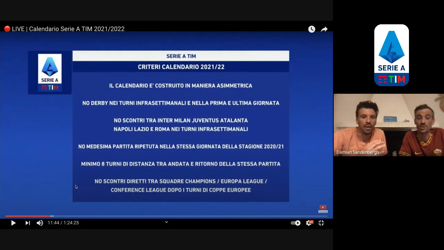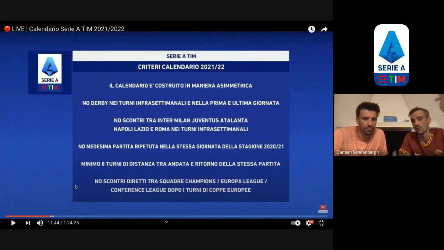Which is cool. Also, no derbies will be played on the turni infrasettimanali. So no midweek games chucked in between weekends can be derbies. No Roma Lazio, no Milan Inter, the rest, Genoa Sampdoria as well. And as well, first and last day, no derbies. And also in the midweeks, you're not allowed to have any big games between Inter, Milan, Juventus, Atalanta, Napoli, Lazio, Roma. Interesting.